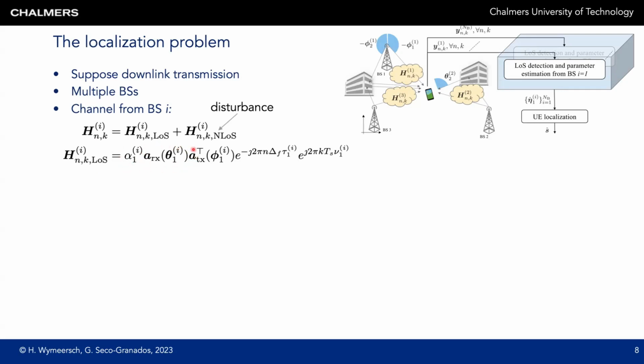It has the receiver side steering vector, depending on the line of sight angle of arrival in azimuth and elevation. The transpose of the base station steering vector, depending on the angle of departure in azimuth and elevation. And then the phase rotations due to the delay, and due to the Doppler as a function of subcarrier index and time index.